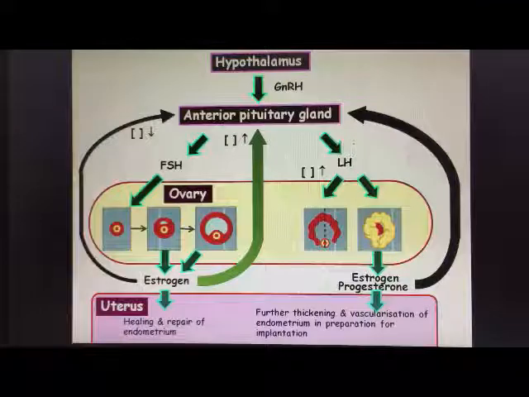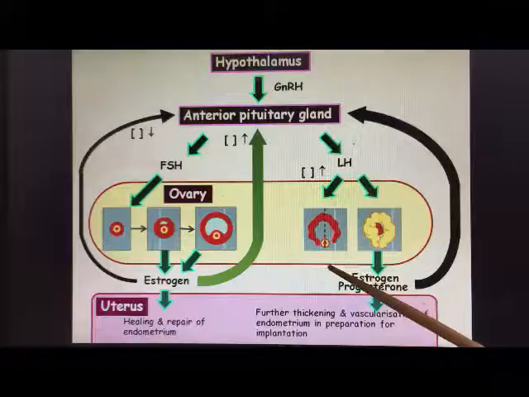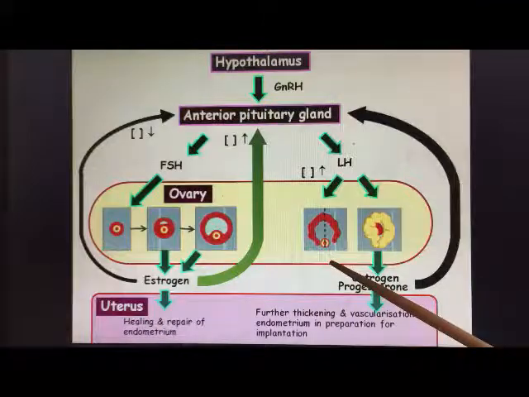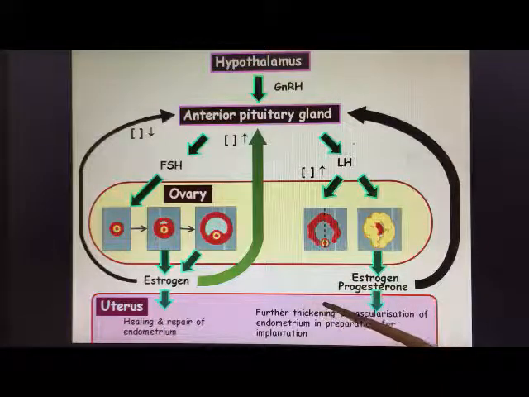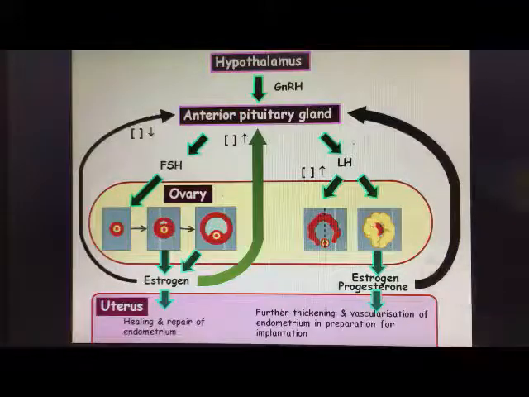And estrogen and progesterone will cause further thickening and vascularization of the endometrium lining in order to prepare for implantation if fertilization occurs. Because we know that during ovulation, the secondary oocyte is released, and if there is any fertilization, the uterus must prepare for implantation to occur. So it must be thickening.